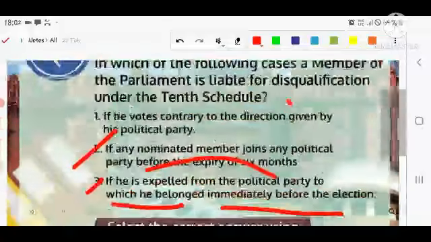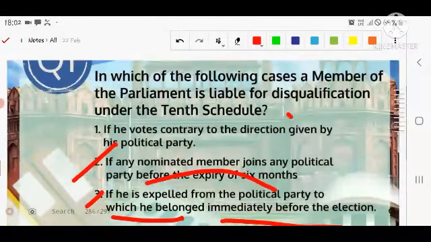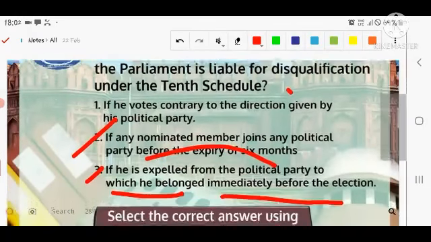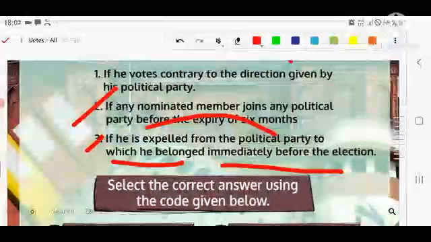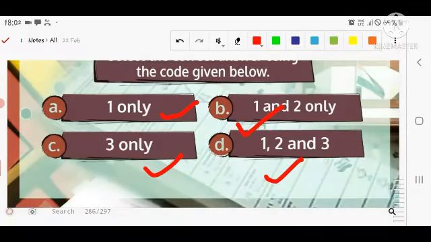I again repeat the question: in which of the following cases is a member of Parliament liable for disqualification under the 10th Schedule? The first statement: if he votes contrary to the direction given by his political party. Second, if any nominated member joins any other political party before the expiration of the 6th month. Third, if he is expelled from the political party to which he belongs immediately before the election. You have to choose the correct option from the given options. Let's see the next question.